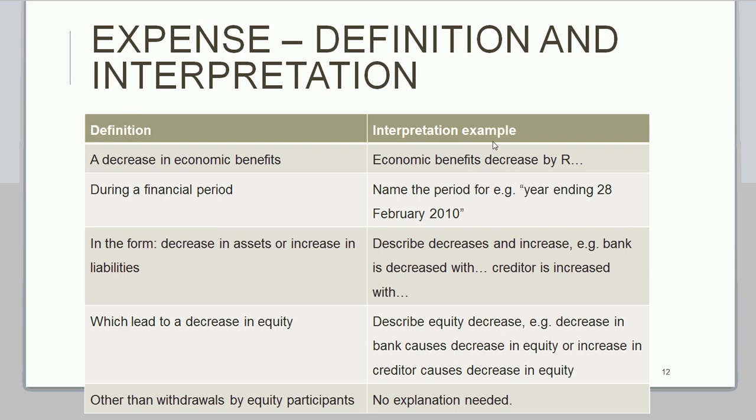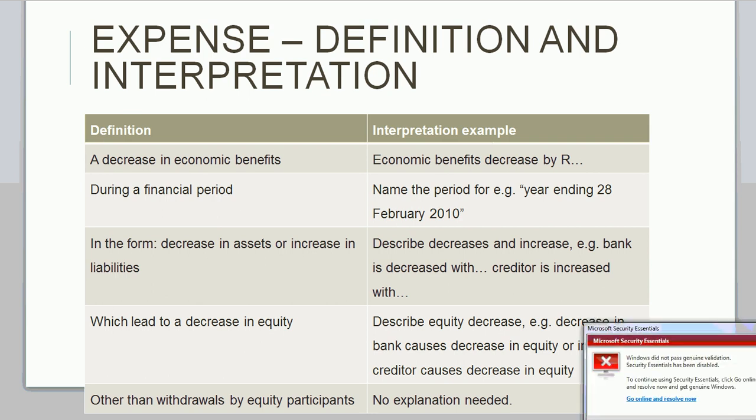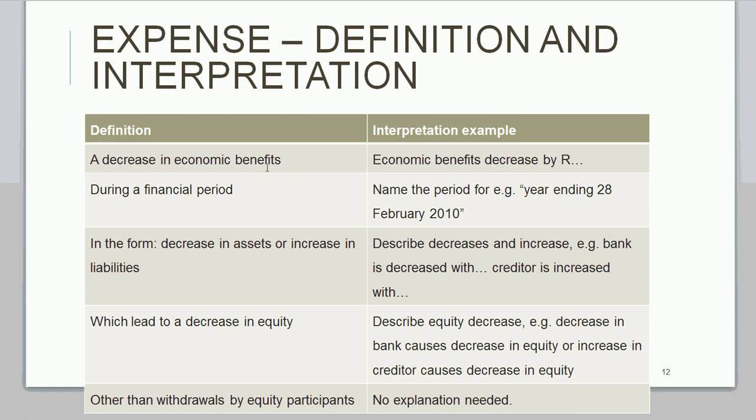So now we have the definition. Again, we need to do an interpretation of this definition. So we need to say there is a decrease in economic benefits. Economic benefits will decrease by this and this rand, and you can also indicate to whom it must be paid. For example, if it's water and electricity, it costs 1,000 rand and it is paid to the municipality. During the financial period, you need to name the period. For example, for the year ending February 2010. Sometimes questions will not provide the financial period, but then you must indicate in your interpretation that the financial period was not provided.